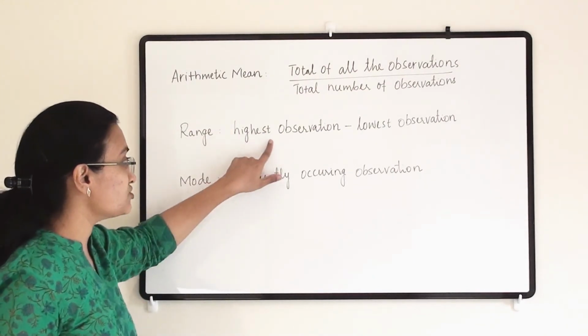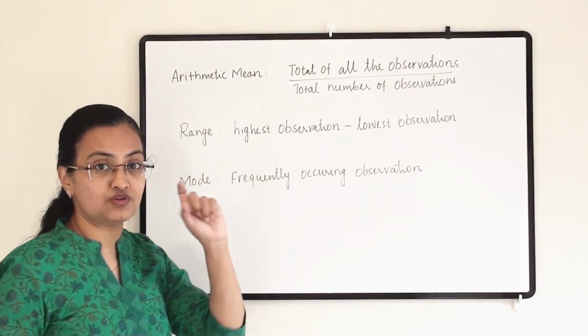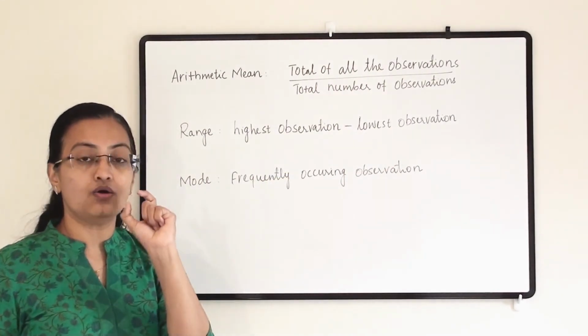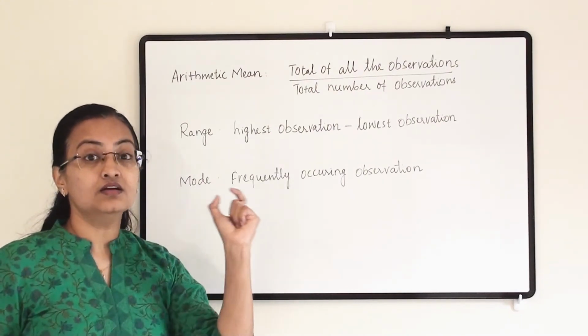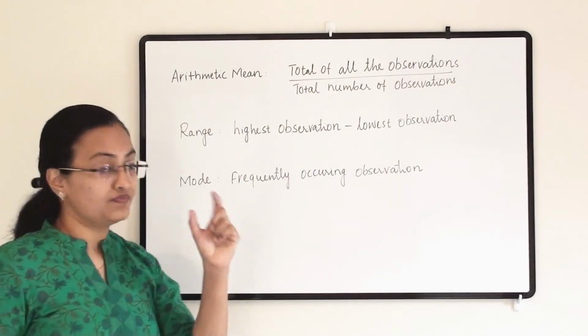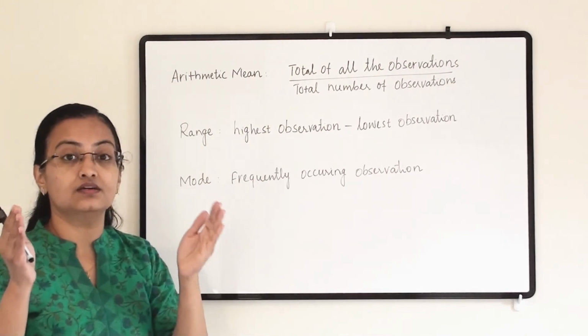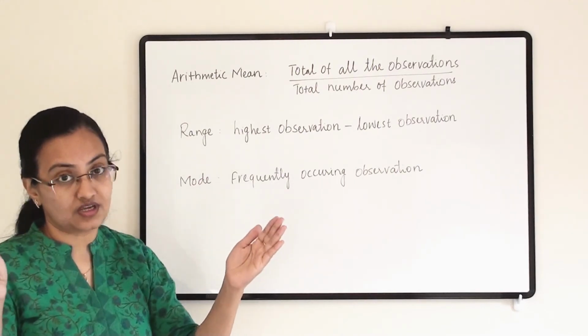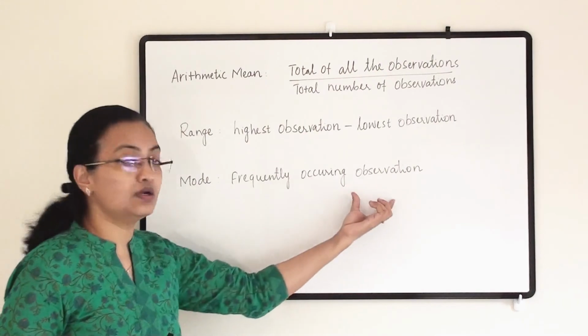Range: highest observation minus lowest observation. So the difference between the highest data, or the biggest number of the data, and the lowest number of the data will give us the range, that is, from here till here how far the observations have gone. Then mode, the frequently occurring observation.